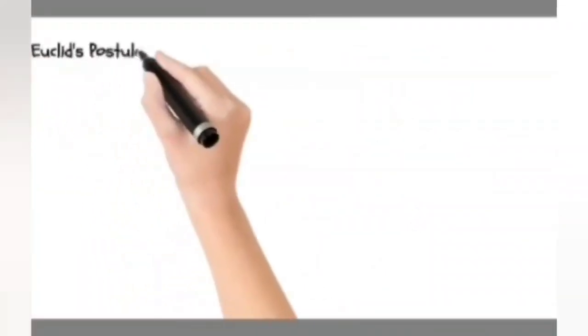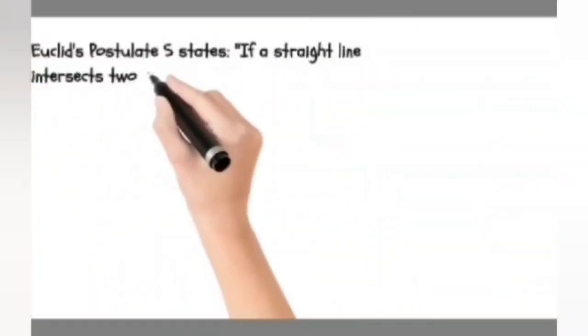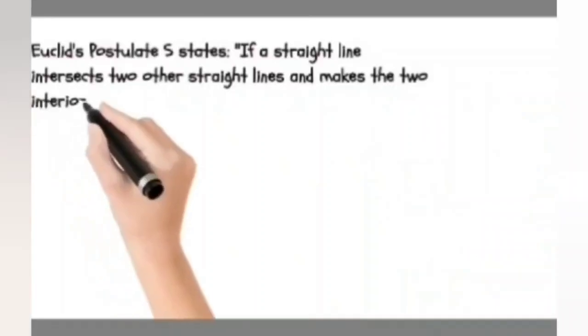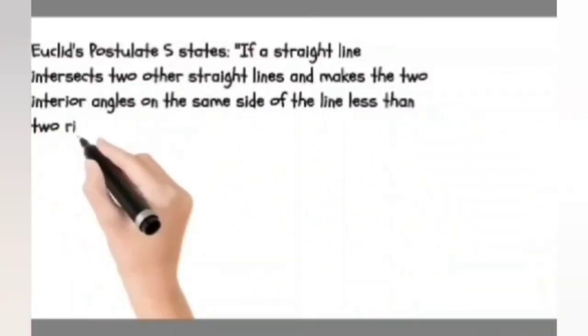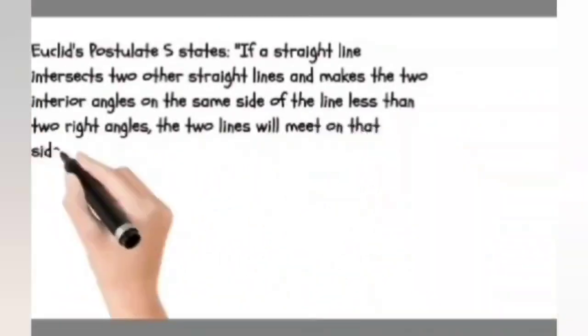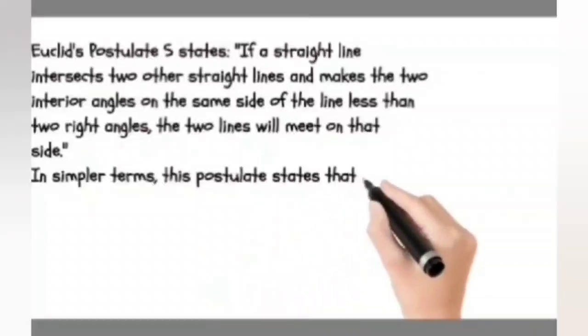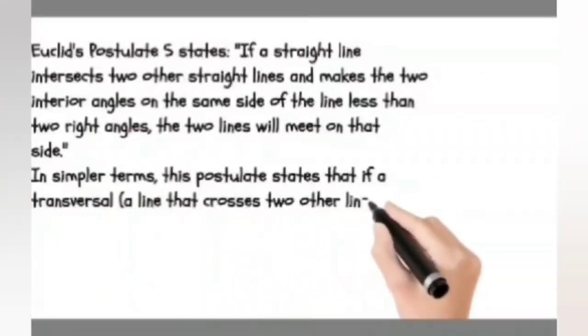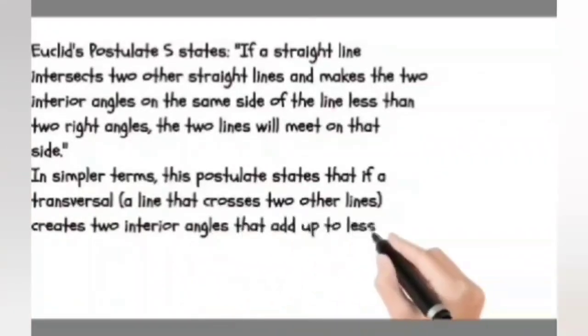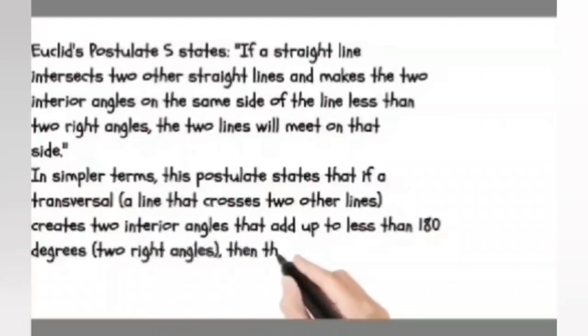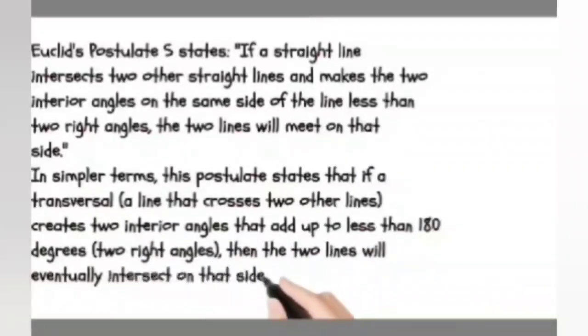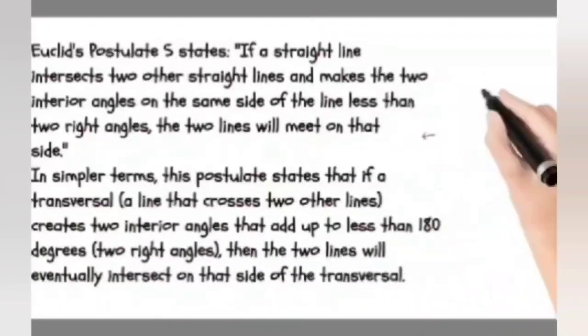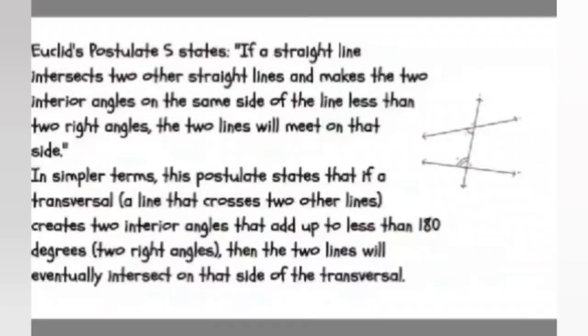The fifth and last postulate states that if a straight line falling on two straight lines makes the interior angles on the same side of it taken together less than two right angles, then the two straight lines, if produced indefinitely, meet on that side on which the sum of the angles is less than two right angles. Simply, if a transversal creates two interior angles adding up to less than 180 degrees, then the two lines on that side will meet at a point.